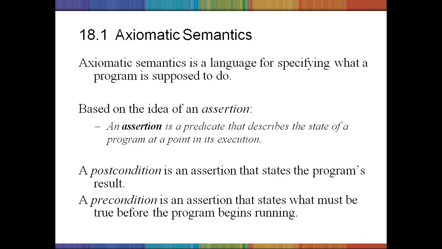A postcondition is an assertion that states the program result. That means once the key statement is executed, how the corresponding parameters or variables have been changed. So a postcondition is going to be checked after the statement's execution. Before the statement's execution, a precondition needs to be placed, which is an assertion that states what must be true before entering that particular key statement or before the program begins running.